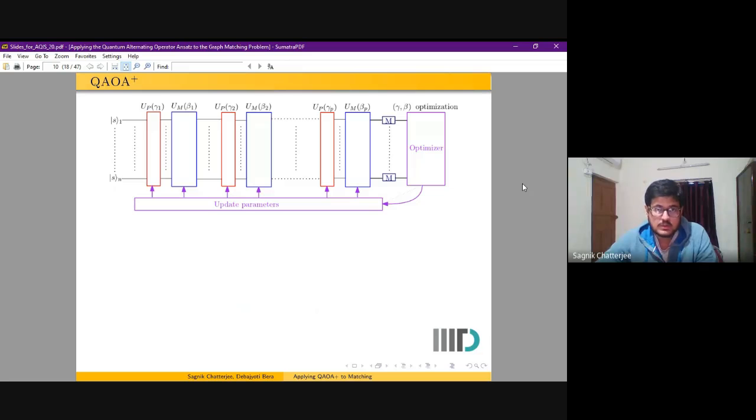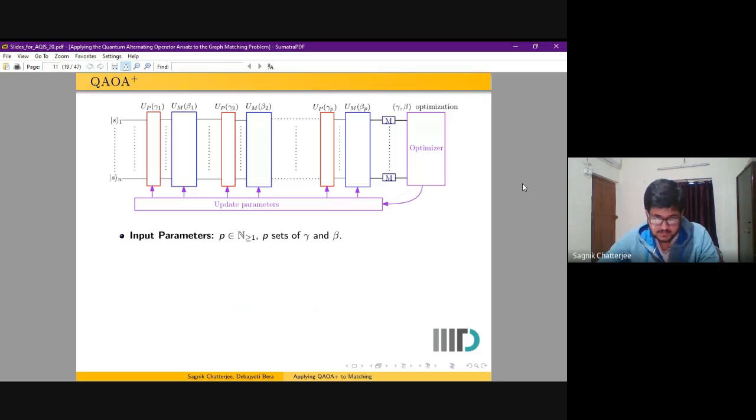We show the QAOA diagram. This is a diagrammatic version of a QAOA circuit. We see that first we have the initial state, and then we apply two sets of unitaries in alternation p times. The first unitaries, represented by the red boxes, are the phase separation unitaries, while the second set of unitaries, represented by the blue boxes, are the mixing unitaries.